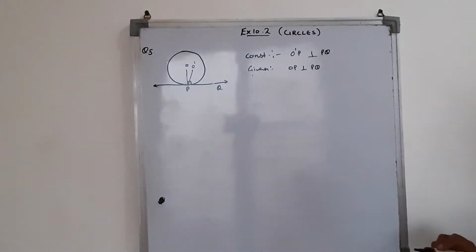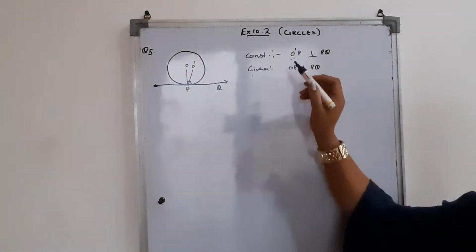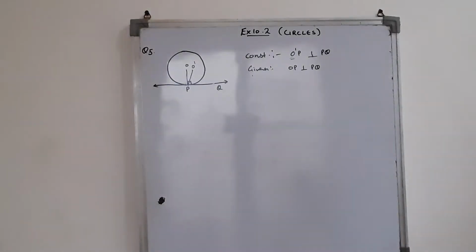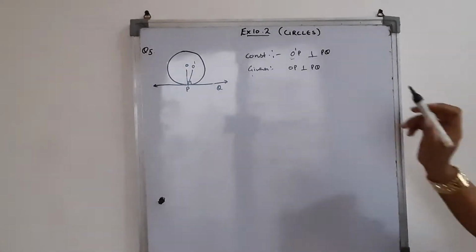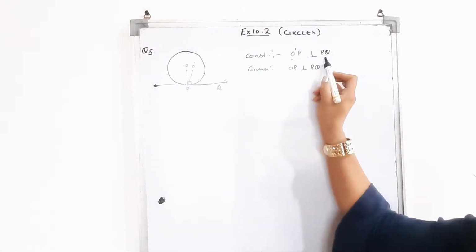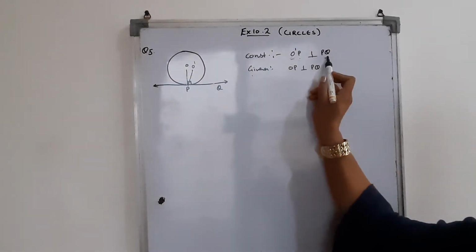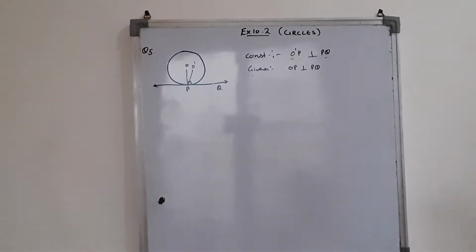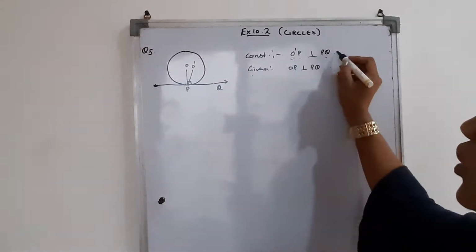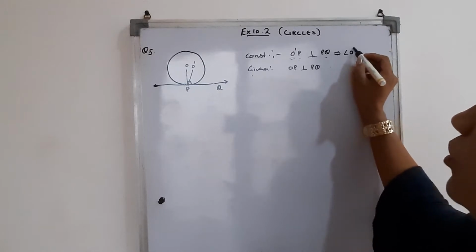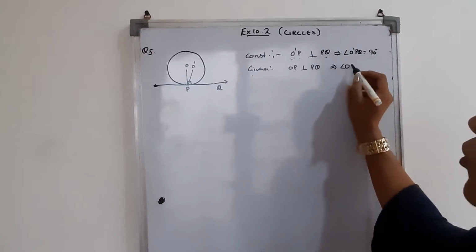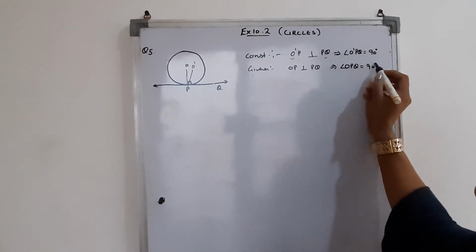Now, O' is the center of the circle, and we know very well that if it is the center of the circle, then O'P is the radius, and the radius is always perpendicular on the tangent. Clear? So the radius is perpendicular on the tangent and OP is also perpendicular on the tangent. So according to both conditions, angle O'PQ is 90 degrees, and exactly in the same way OPQ is also 90 degrees.